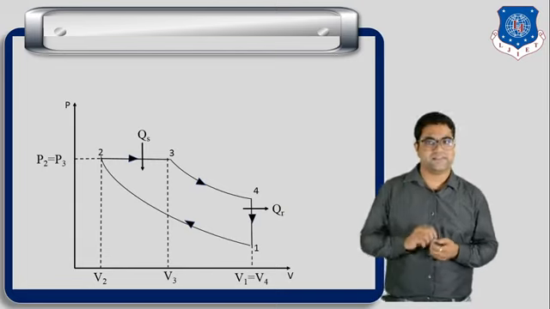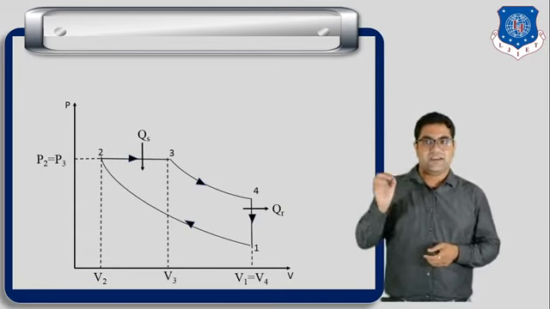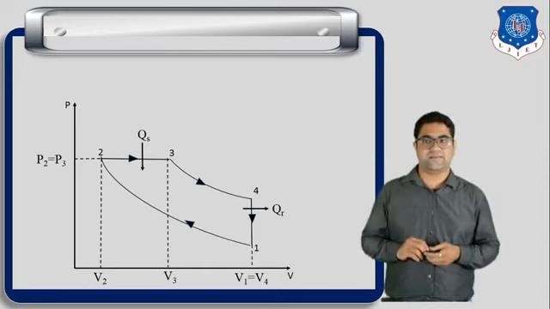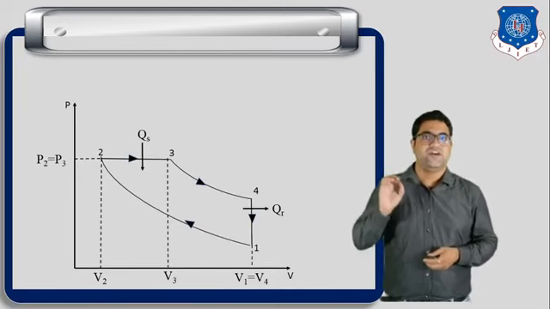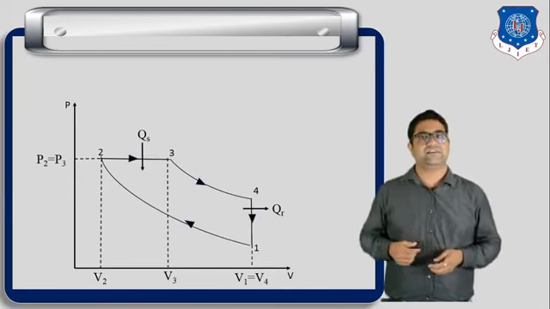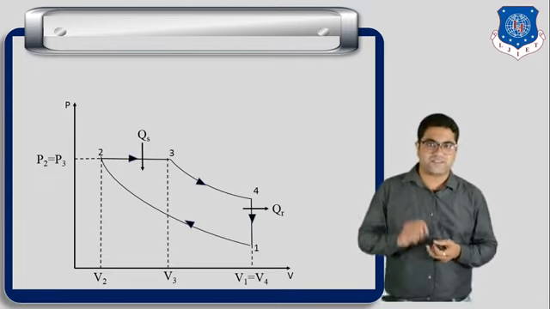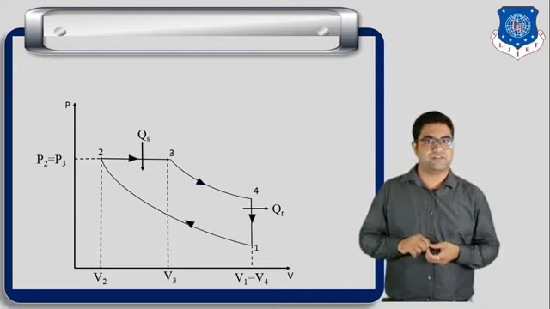Okay. Next, during the process 2 to 3, heat is supplied, and the process 2 to 3 is a constant pressure process. You can see from this diagram that P2 equals P3. So you can write it as a constant pressure process. So you can say that here the heat addition is taking place at constant pressure. That's why we call diesel cycle a constant pressure process.